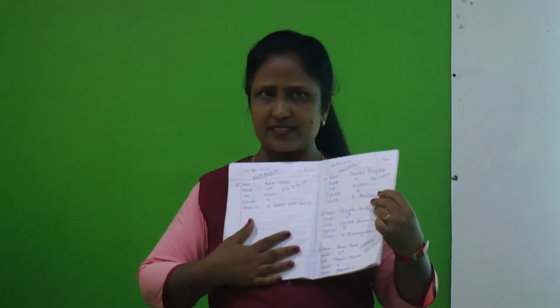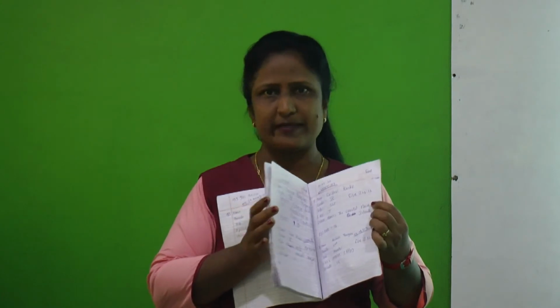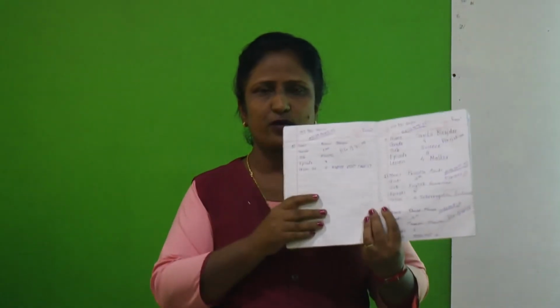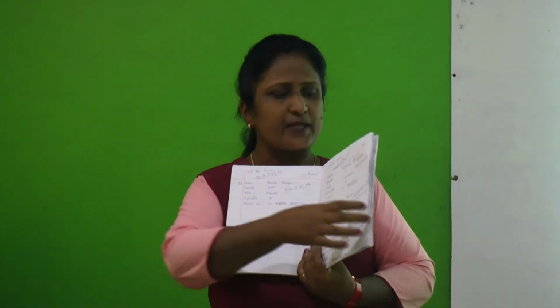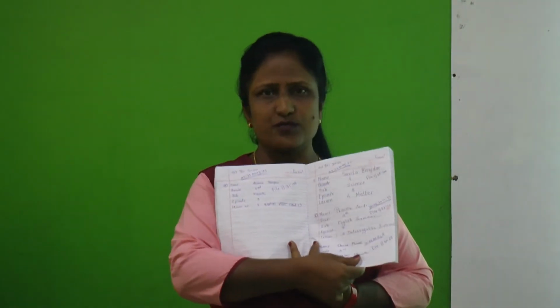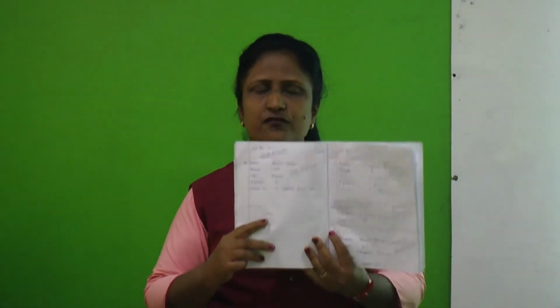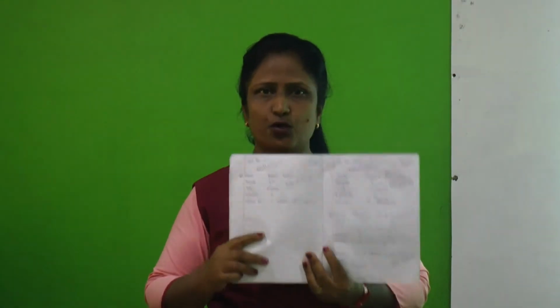Suppose you have a 200 pages notebook. You have to bifurcate it into two sections. One will be for prose and poetry, and the other section will be for the supplementary reader. Here you are going to write the question and answers for the literature part, and the next part you are going to use for the supplementary. So this will be the bifurcation for your classwork notebook.